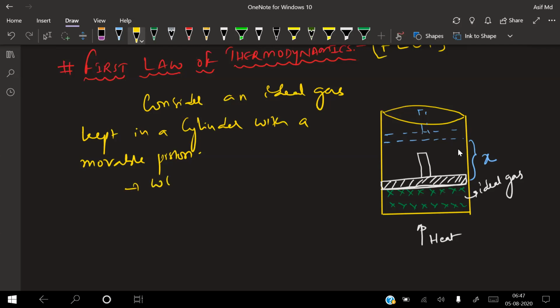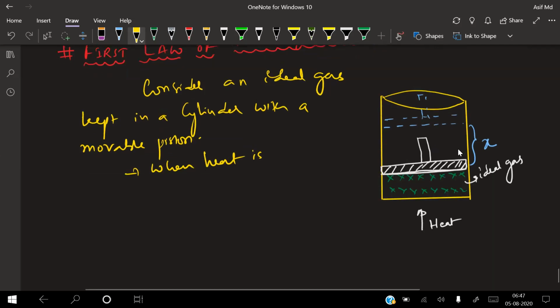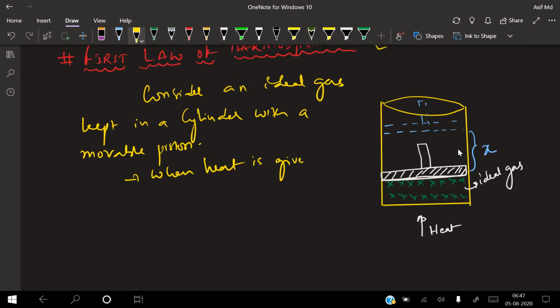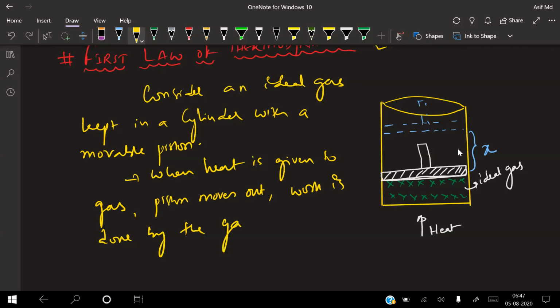So when heat is given to the gas, the piston moves out and work is done. Work is done by the gas on the piston.